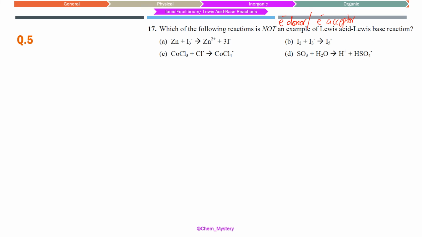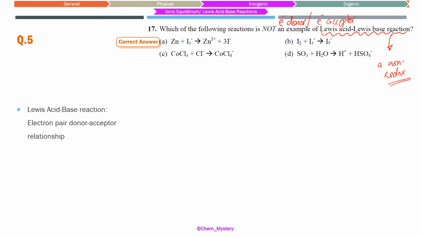So basically this is going to be a non-redox change. Whenever we have a Lewis acid-base reaction, it is essentially a non-redox process. So here we can very easily identify where this is not happening, because zinc is converting into zinc 2 plus. That is going to be an oxidation, so that cannot be a Lewis acid-base reaction.